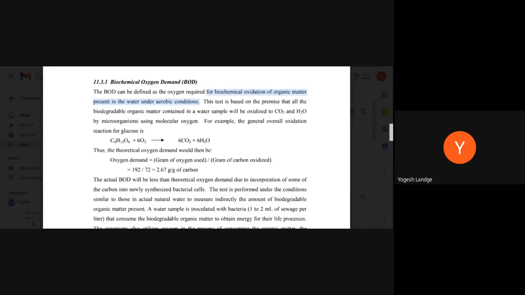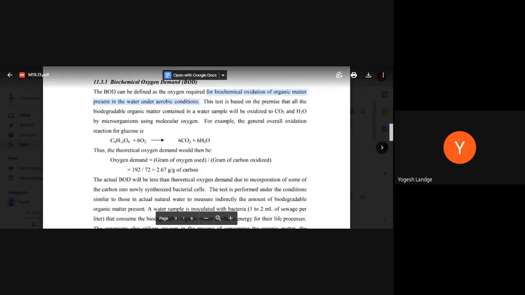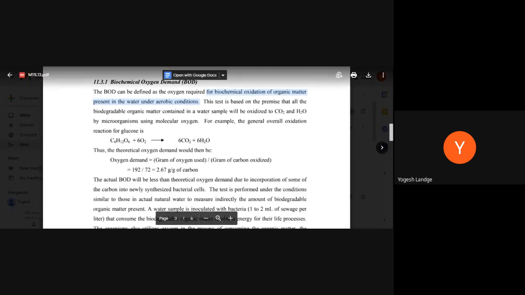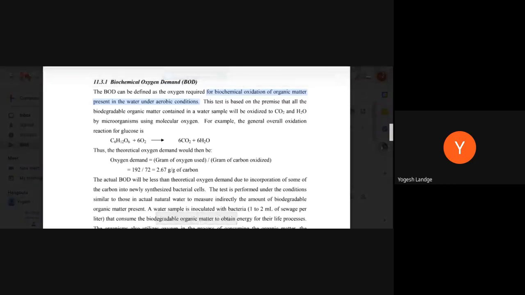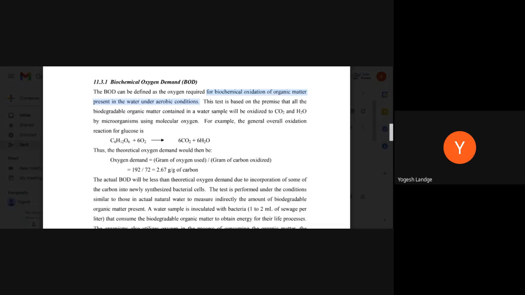But obviously there is a plus point here. Definitely, we will see in the next reaction what other cells or microorganisms are formed and how that reaction is carried out. But with the help of this reaction, we can easily understand how much the theoretical oxygen demand is. We know the balanced reaction very well: one molecule of glucose and six molecules of oxygen give six molecules of CO2 and six molecules of water.